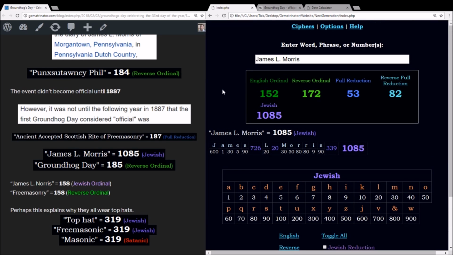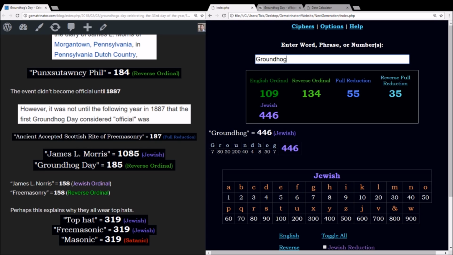And this is a method that's been around for many, many more hundreds of years than English ordinal. You see it uses the original Latin order of the alphabet, where it places the more modern characters from English at the end. Using this method, James L. Morris sums to 1085. And this is a perfect example of how this cipher intertwines with the English alphabet.